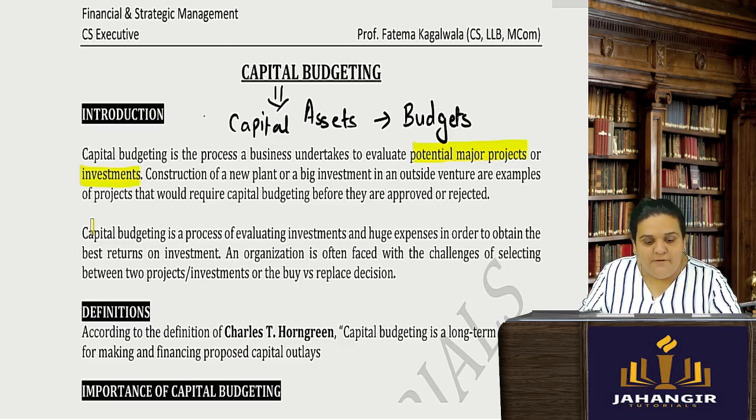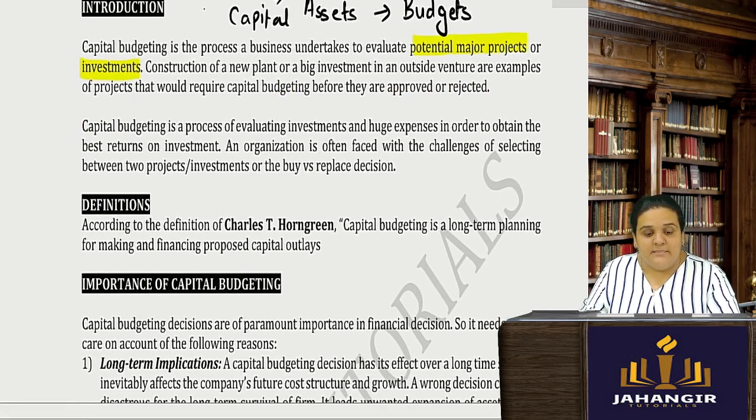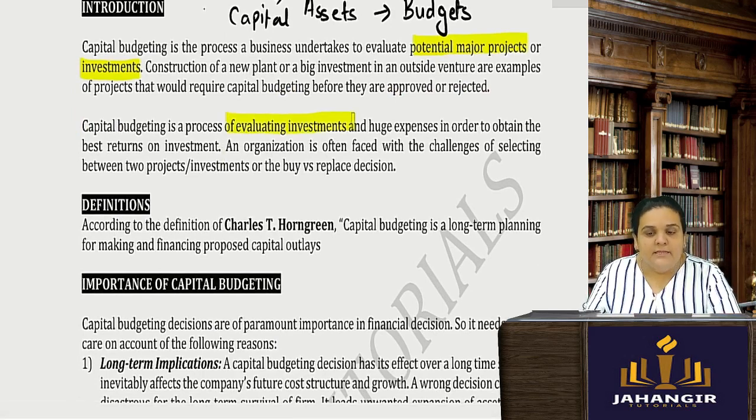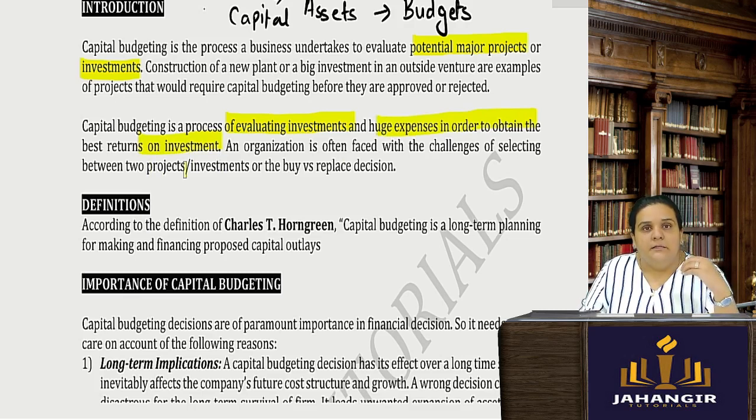Those types of capital assets require a lot of evaluation. It is the process of evaluating investments and huge expenses in order to obtain the best returns on investment. These are the decisions you need to take: whether you need to buy a new asset, replace the current asset, or accept or reject the project.